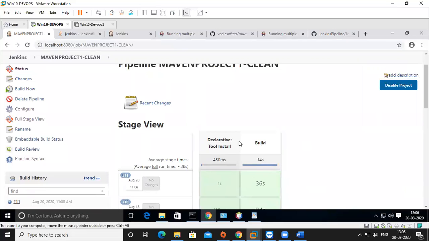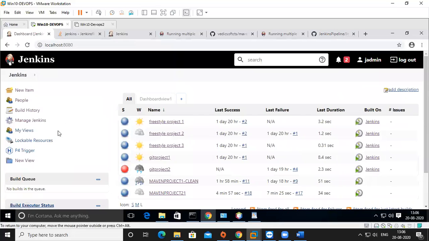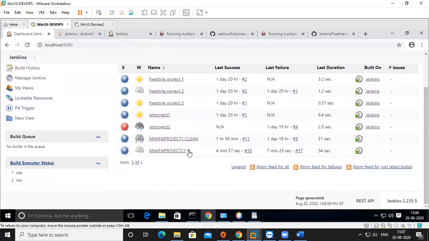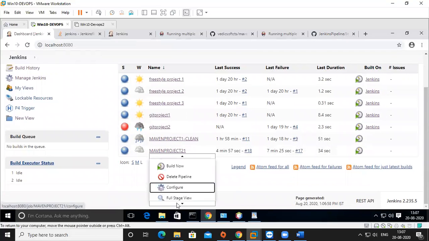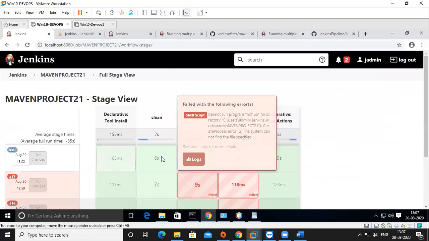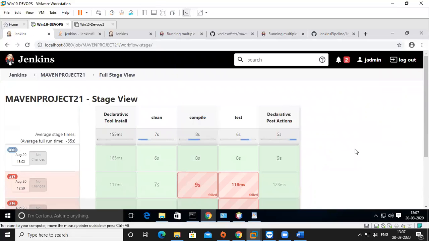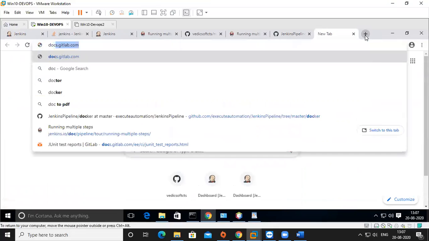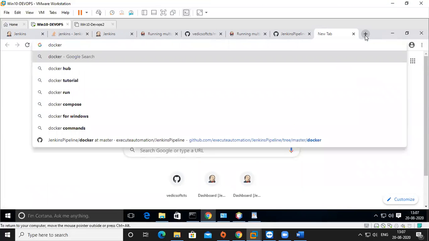Okay, so this is only 2 stages, but we have another project that has more stages. So how many stages you want to create, and what things you can do, you can do it in a pipeline. Actually, I want to start with Docker and Dockerfile kind of stuff.